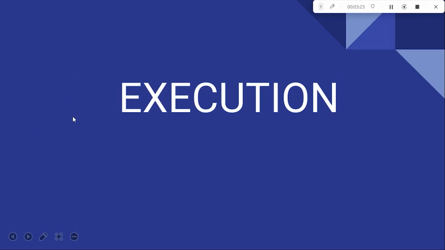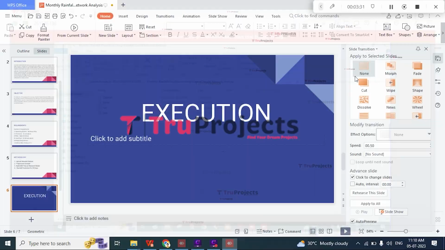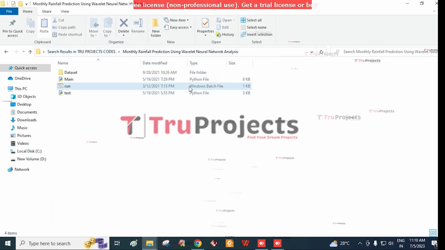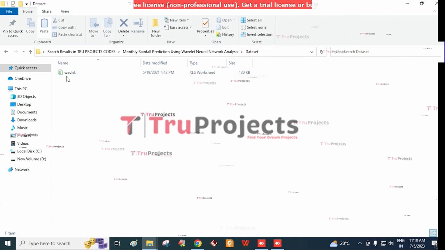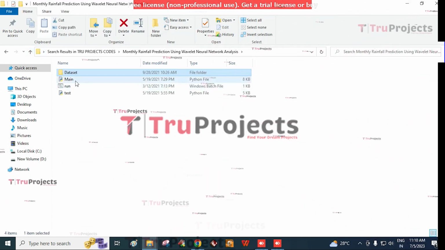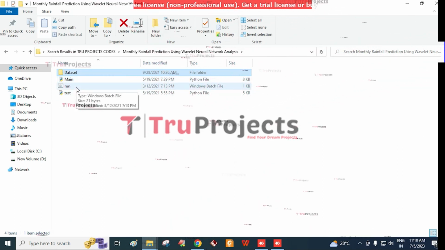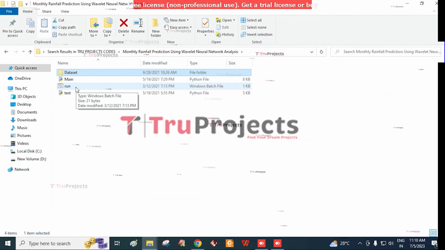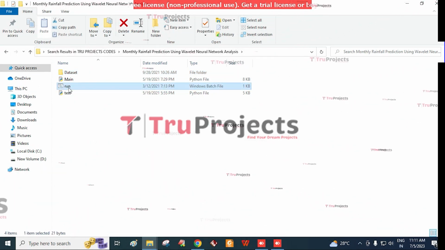The execution of the project. To execute the project, first we need to open the code folder. This is the code folder consisting of different files. The first folder is the dataset folder consisting of the wavelet dataset, and main and test are the Python files, and this is the run.bat file. Instead of executing the program in the command line interface, we created the Windows bat file to execute the project. Now to run the project, double click on the run.bat file.